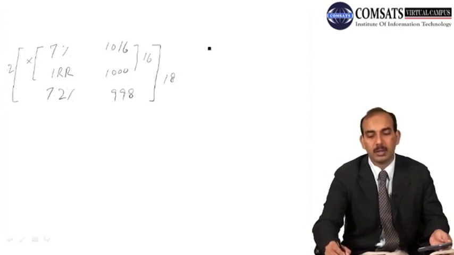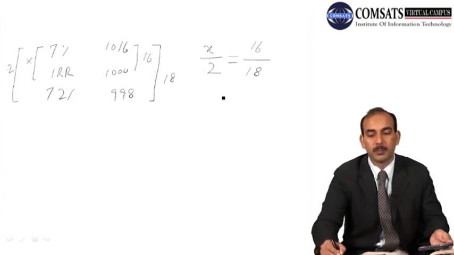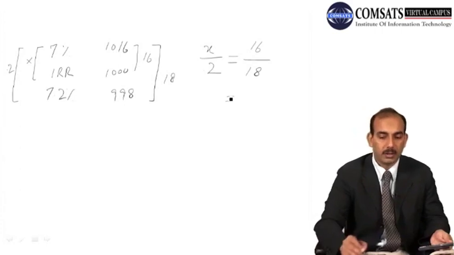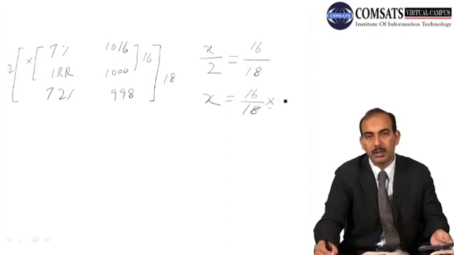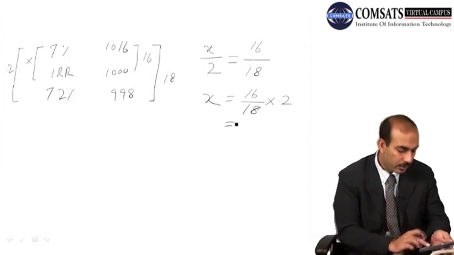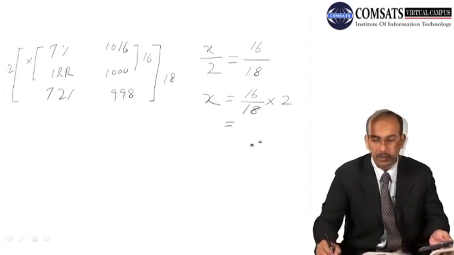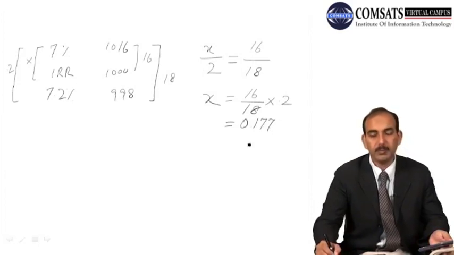So we can use the interpolation as the ratio between x and 0.2 should be equal to the ratio between 16 and 18. And if we solve for it, we get x equal to 16 divided by 18 into 0.2. We have 0.177.